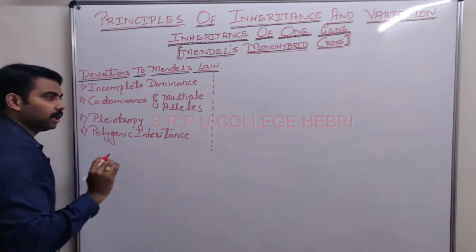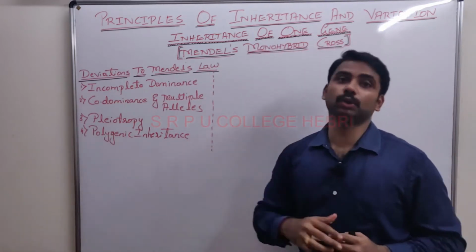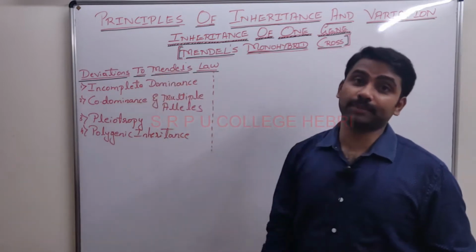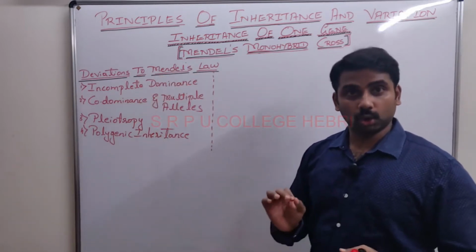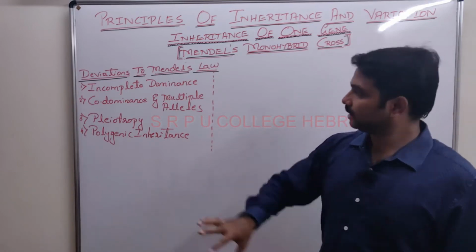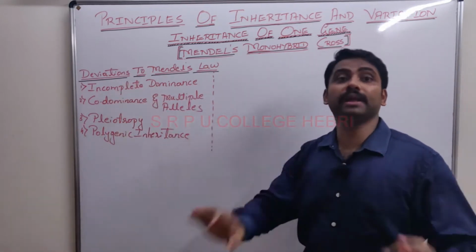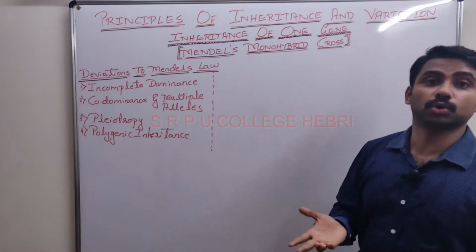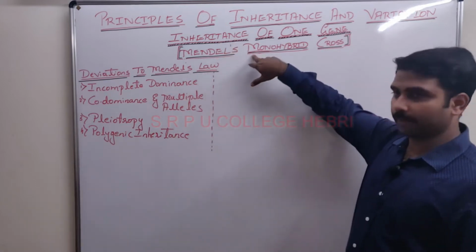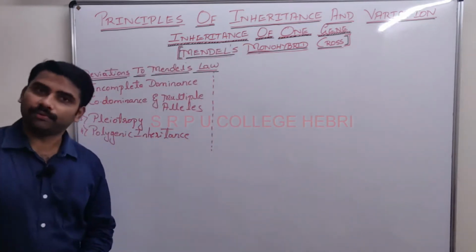So in our next 2 to 3 sessions, including this one, I am going to stick to the deviations or exceptions to Mendel's law, totally in 3 sessions. Remember that of these 4 concepts, the first 3 are very important, which do not obey the law of which one? Dominance. I am still in the monohybrid cross, where I am discussing exceptions to Mendel's law of dominance.